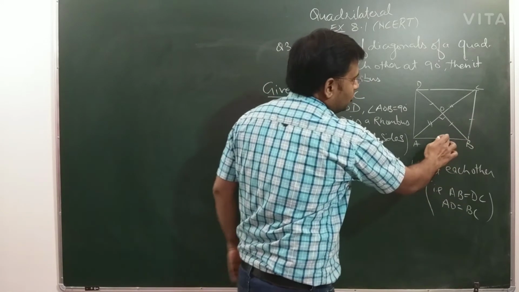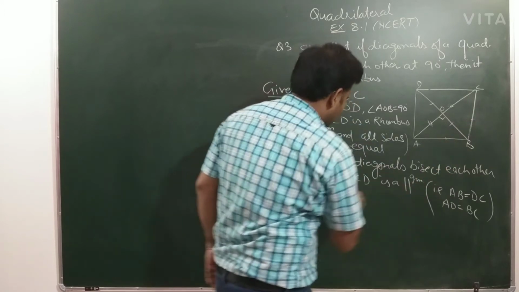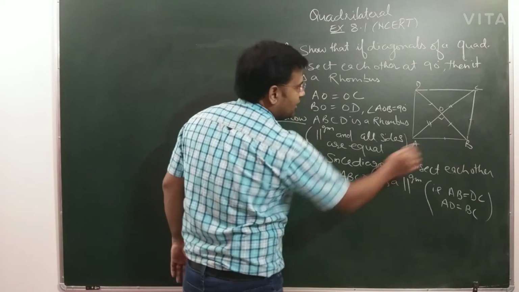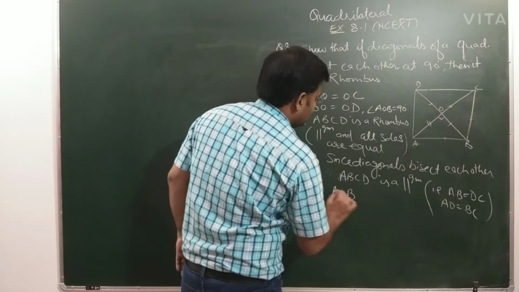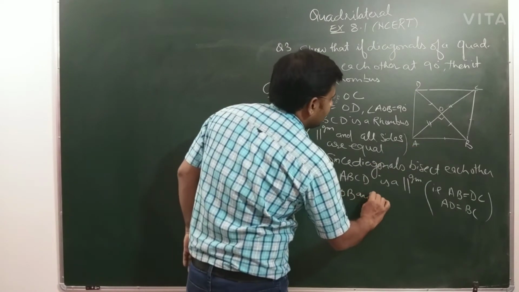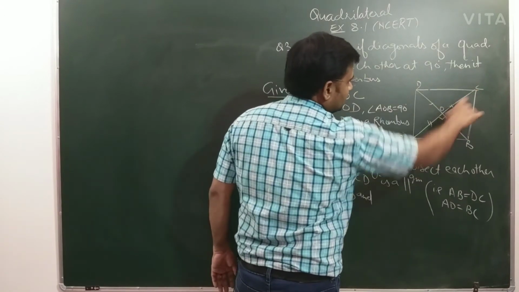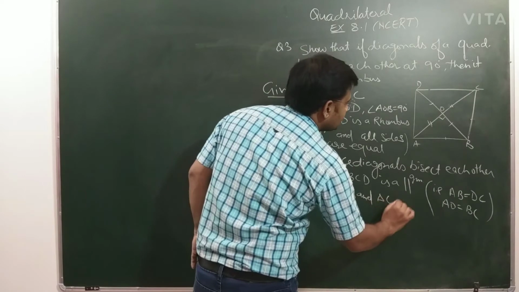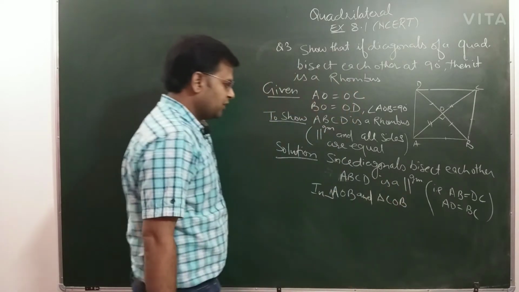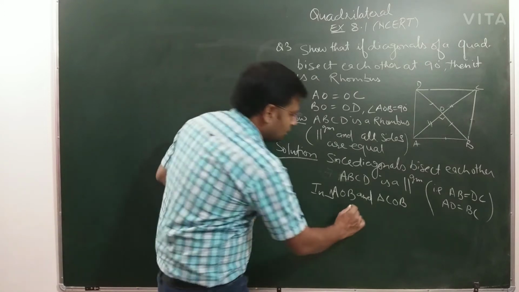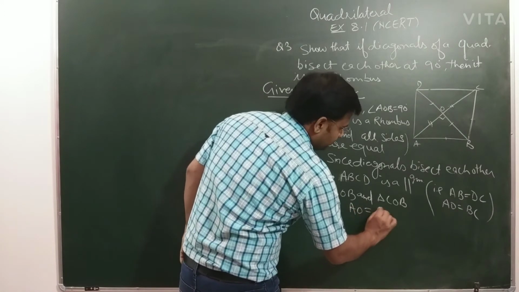So if I want to show that AB is equal to BC, then I will take these two triangles, triangle AOB and triangle COB.